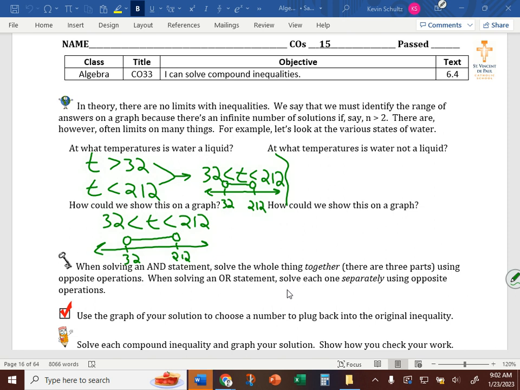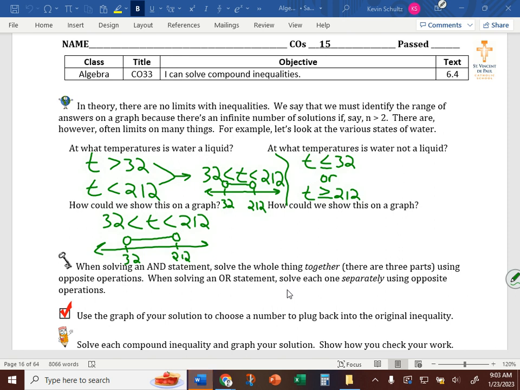So you are correct, although in this case we are going to need to utilize the less than or equal to, because at 32 degrees, that's when water freezes. So when the temperature is less than or equal to 32 degrees, and Jocelyn also said, or if t is greater than or equal to 212 degrees.